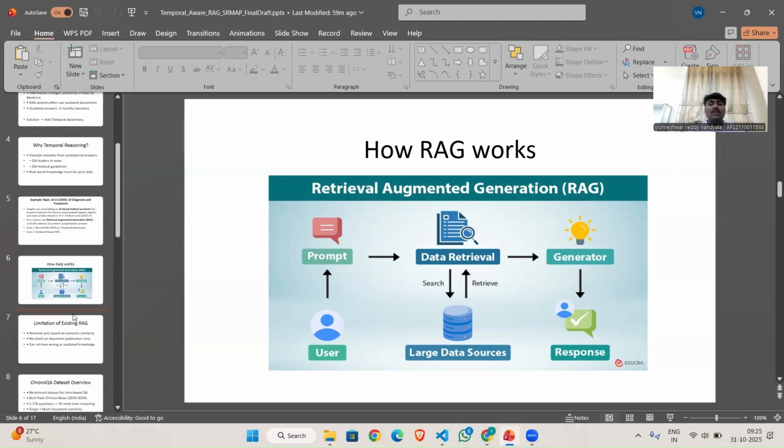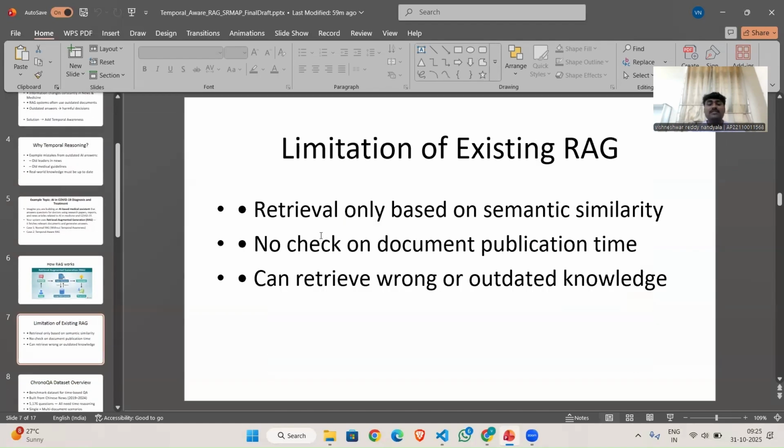Now, what are the limitations of existing RAG? The main limitation of existing RAG systems is that they only consider semantic similarity, meaning they do not check when a document was published, in which year, whether it is old data or a new document. For example, if a 2020 paper and a 2025 paper both mention a diagnosis, the system might pick the older one just because of the text similarity. This can cause outdated or even incorrect answers. So we need to integrate temporal ranking to solve this.